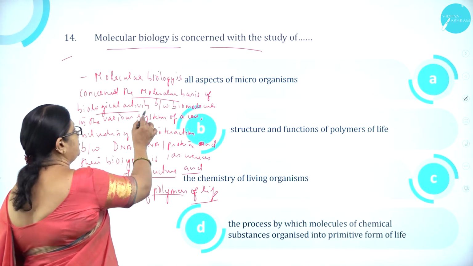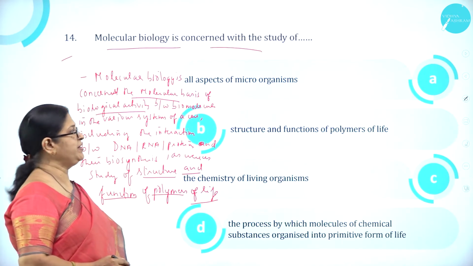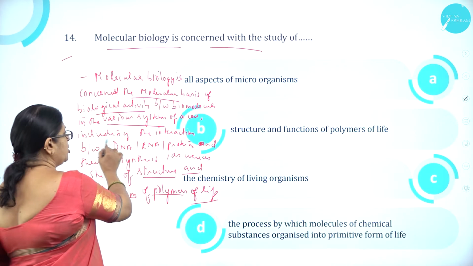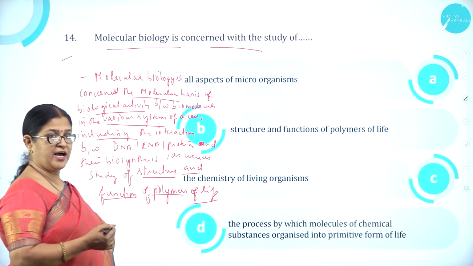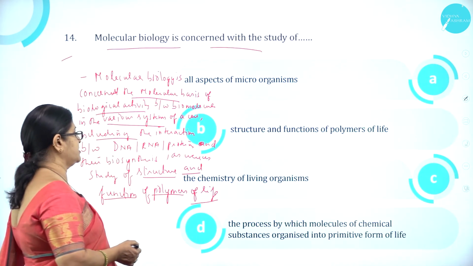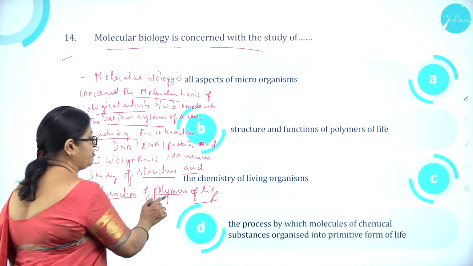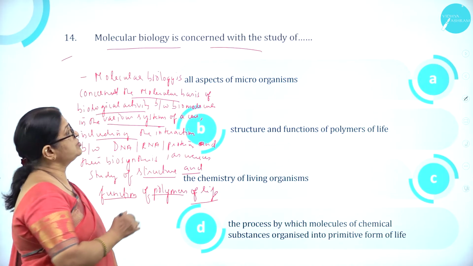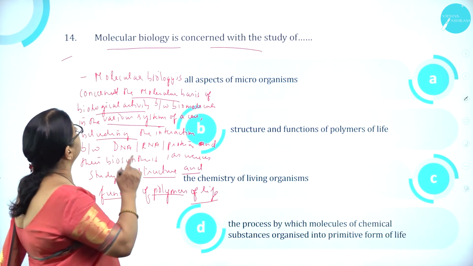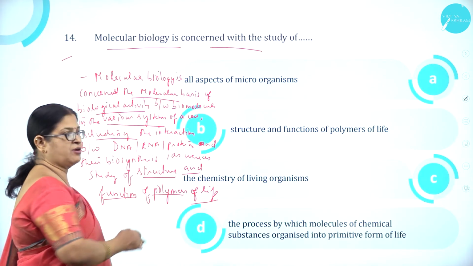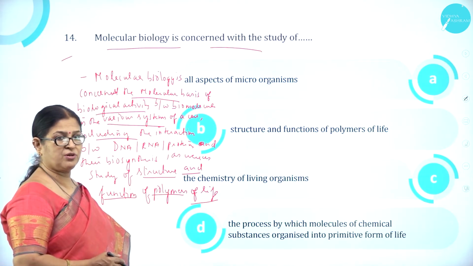The molecular basis of biological activity between biomolecules in the various systems of a cell, including the interaction between DNA, RNA, proteins and its synthesis, as well as the study of structure and function of polymers of life. So molecular biology is concerned with the study of structure and functions of polymers of life.